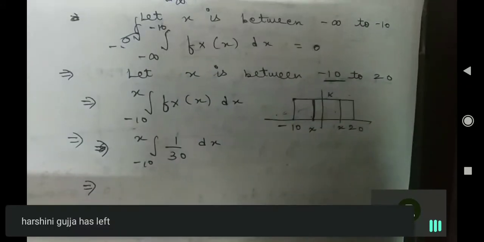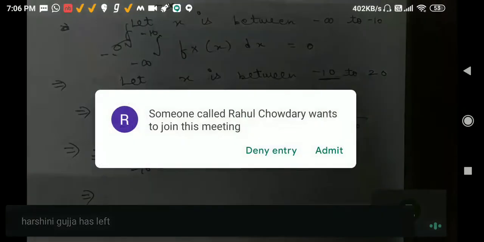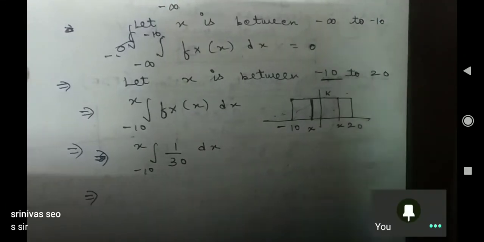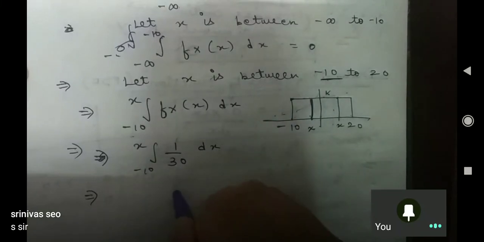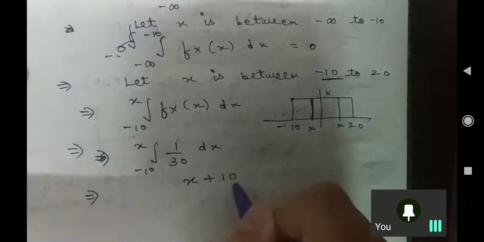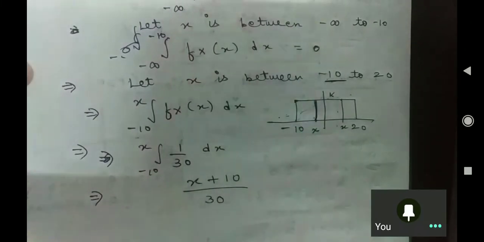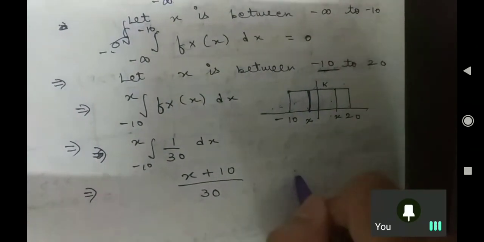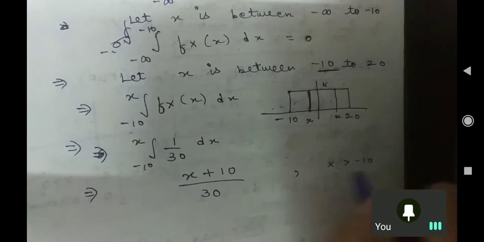Is this clear to everybody? Say yes or no. Did you understand it? Okay. So what will I write? It comes out to be x plus 10 over 30. Any problem in this? For x greater than minus 10 and less than 20.